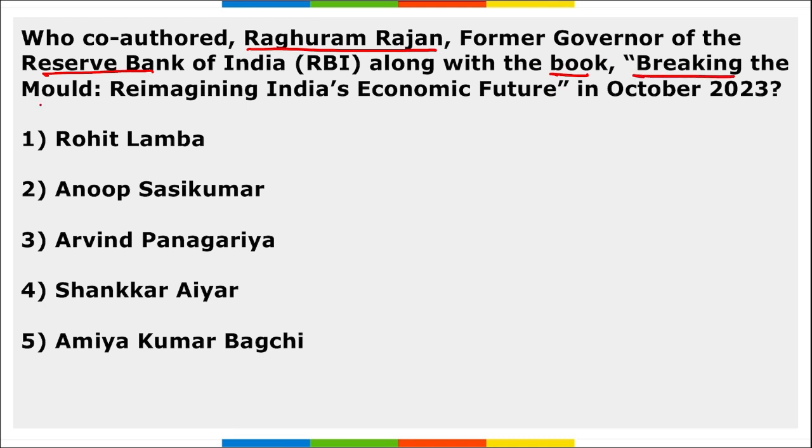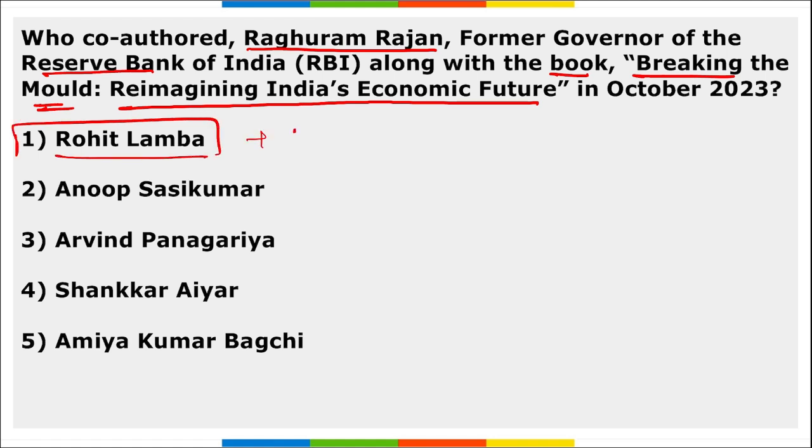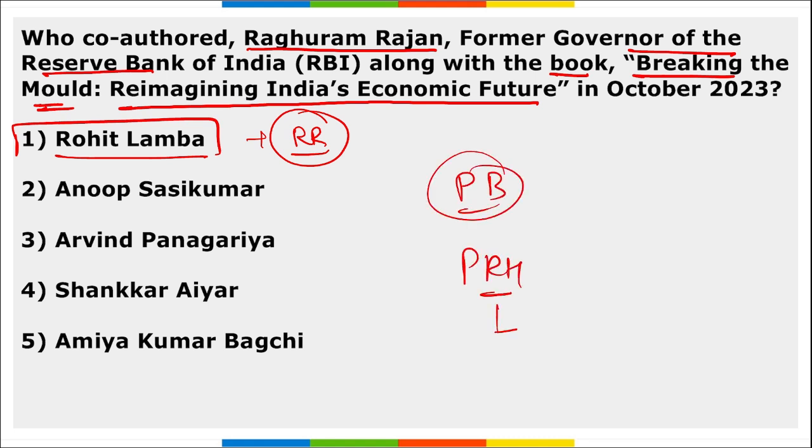Next, Raghuram Rajan, former governor of RBI, has recently co-authored the book Breaking the Mold: Reimagining India's Economic Future. So, who co-authored this book along with Raghuram Rajan? Remember, Rohit Lamba and Raghuram Rajan together co-authored Breaking the Mold. Correct? This book will be published by Penguin Business, or we can say Penguin Random House India, and it is set to be released in December 2023. This book will provide the idea about the economic future of India.